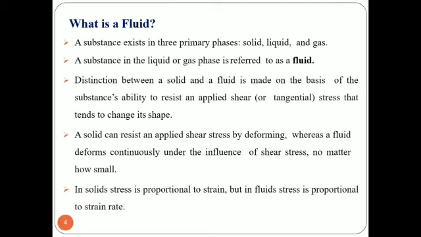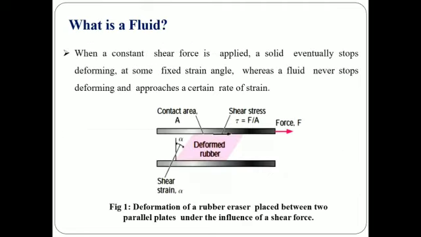In the next slide, we will see a very good example of a solid. Here you can see an example showing deformation of a rubber eraser. The rubber is placed between two parallel plates, because here we are talking about the tangential shear stress. What is the meaning of the word tangential? It means sliding between two parallel layers under the influence of shear force.